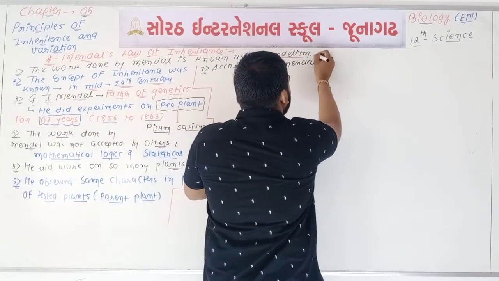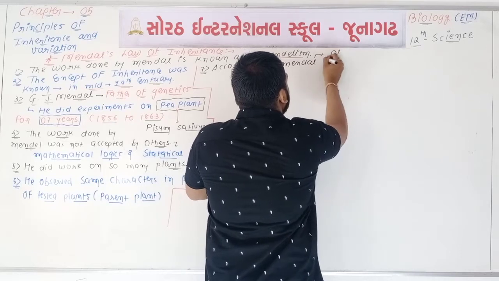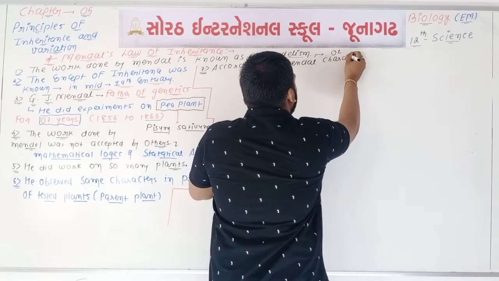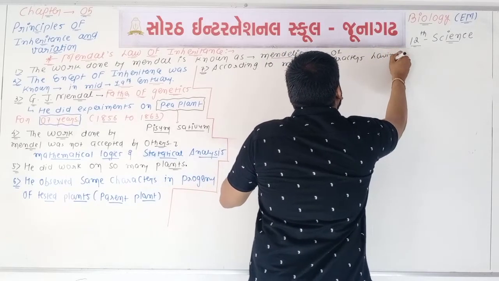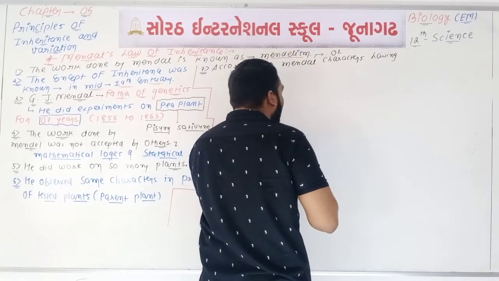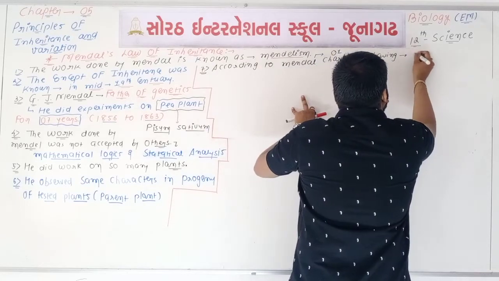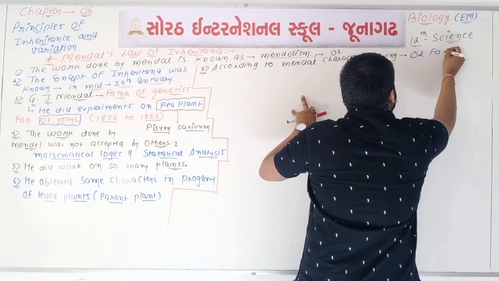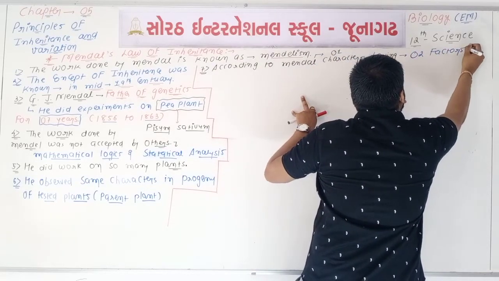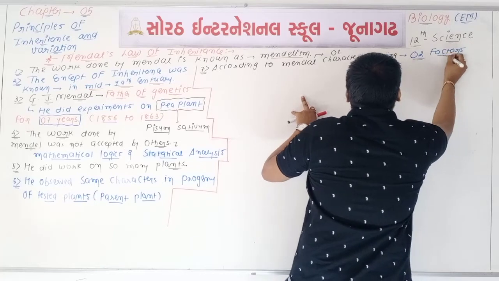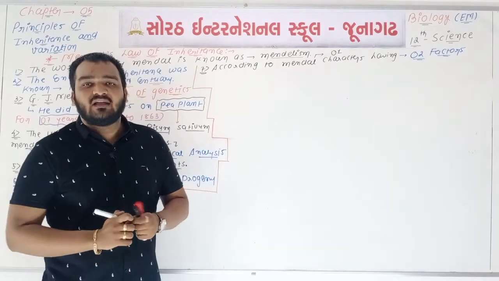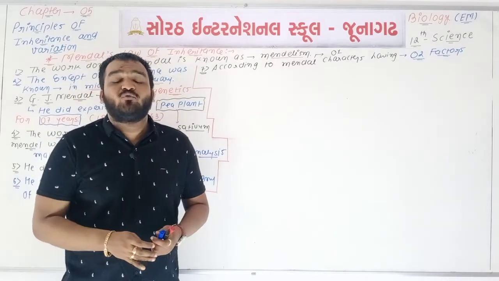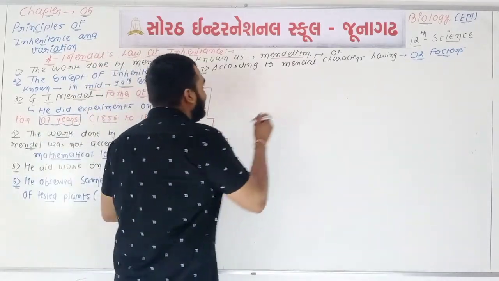according to Mendel, one character has two different types of factors. According to Mendel, one character has two different types of factors or two different types of traits. Let's understand this with an example.